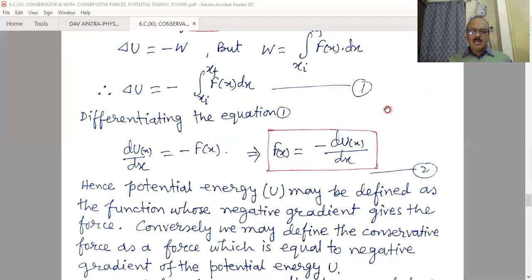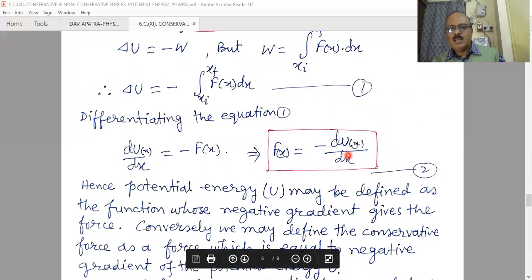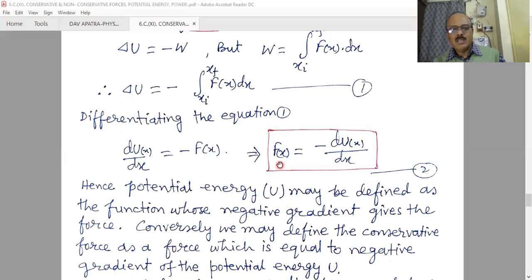That means at any place when an object is subject to some conservative force, it must possess some energy. And what is the relationship between the force and the potential energy? The force is nothing but the negative gradient of the potential energy. Here the negative sign indicates that if we proceed in the direction of the force, the potential energy decreases.